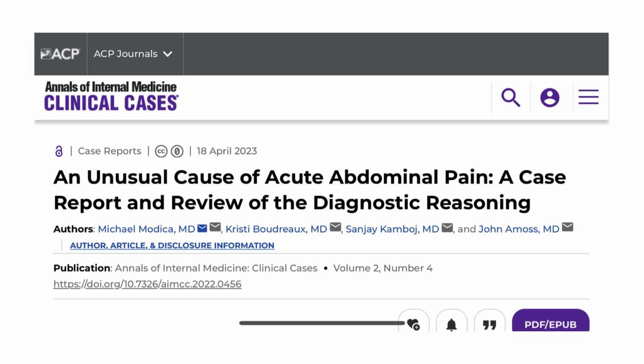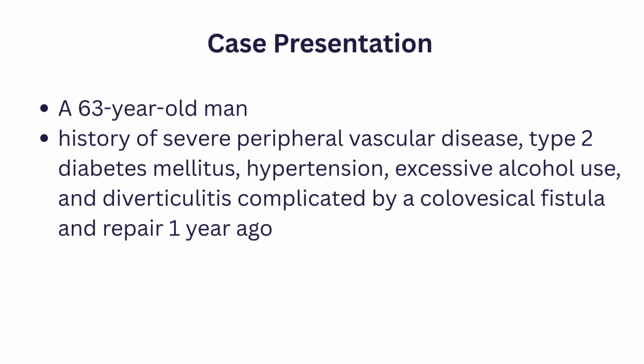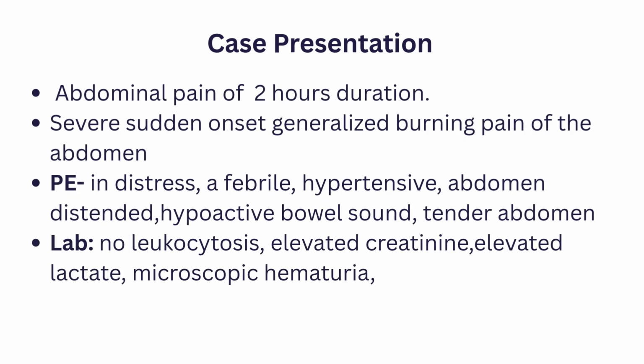The title of the case report is An Unusual Cause of Acute Abdominal Pain, a case report and review of the diagnostic reasoning. The patient in the case report is a 63-year-old man with a history of severe peripheral vascular disease, type 2 diabetes mellitus, hypertension, excessive alcohol use, and diverticulitis complicated by colovesical fistula, and repair was done 1 year ago. He presented to the ED 2 hours after he experienced acute abdominal pain.